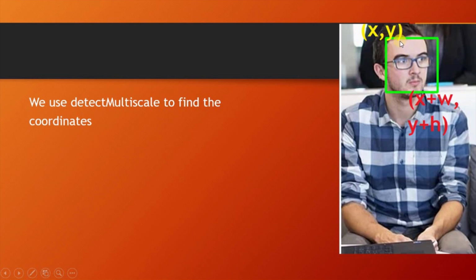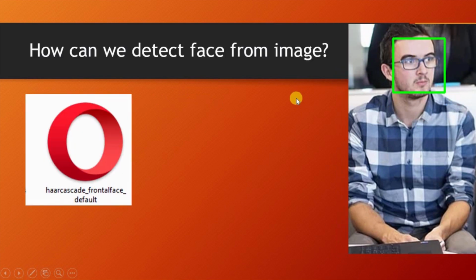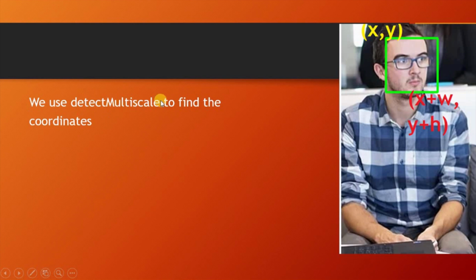And I have detected this face from haarcascade frontalface default. I have used this classifier to detect the face, and then I have used this detectMultiScale method to find the coordinates. Now I have one work remaining: to draw a rectangle over this face. Now I will draw a rectangle over this face.